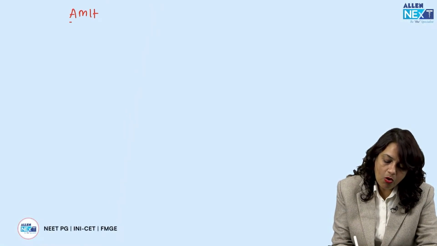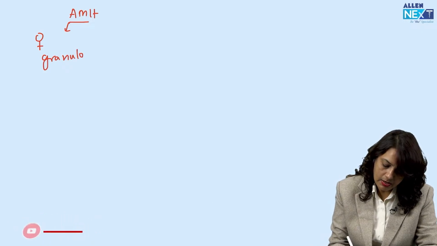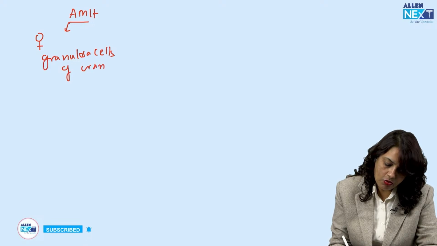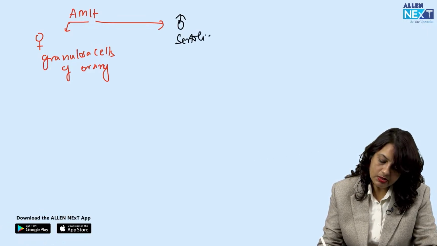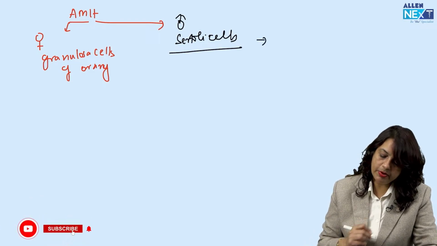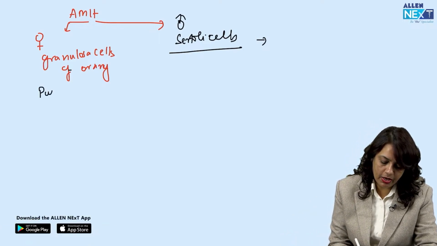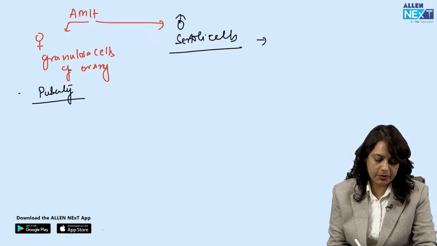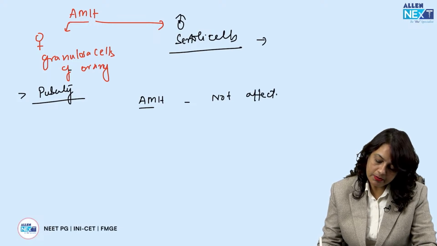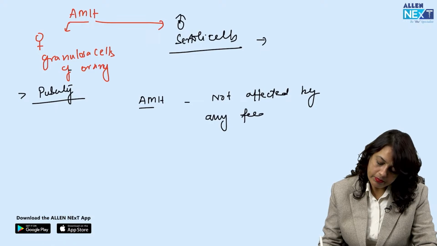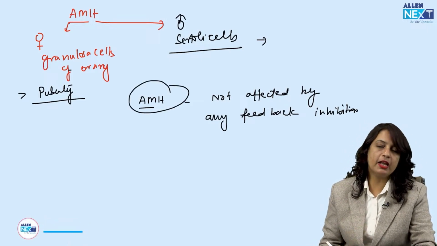In females, anti-Mullerian hormone is secreted by granulosa cells of the ovary, and in males by Sertoli cells, and it inhibits the development of the Mullerian duct in boys. In the ovary it is secreted by granulosa cells at the time of puberty, that is, after puberty is attained. It is not affected by any feedback inhibition.